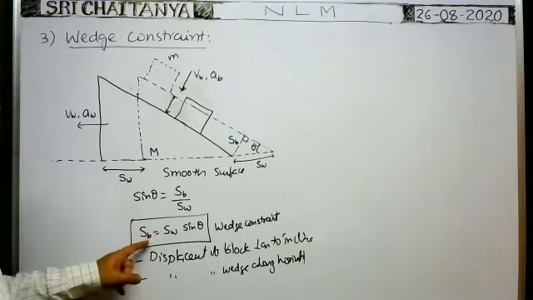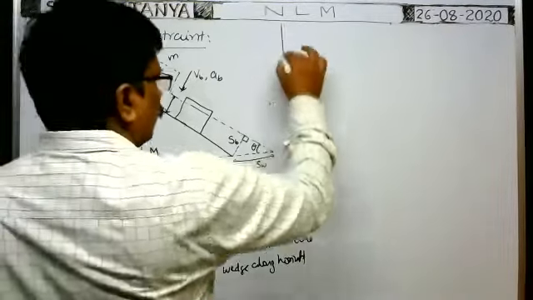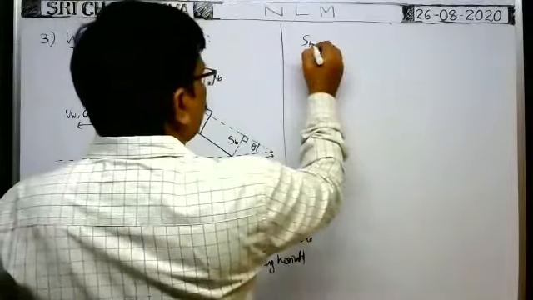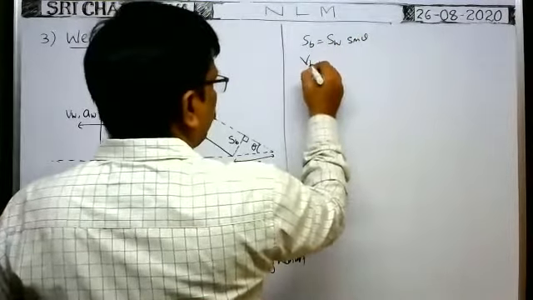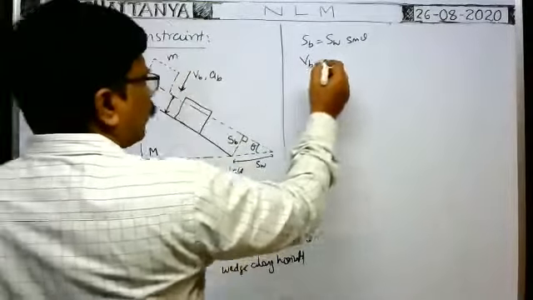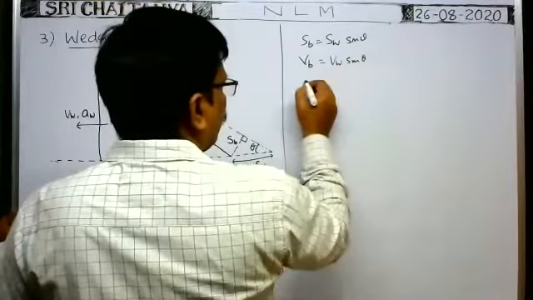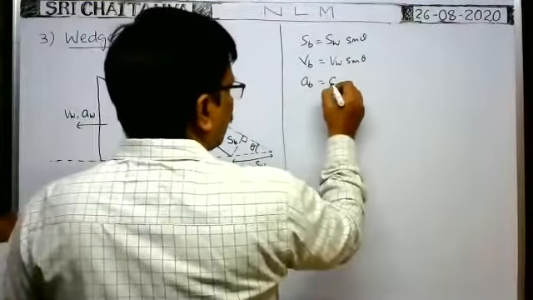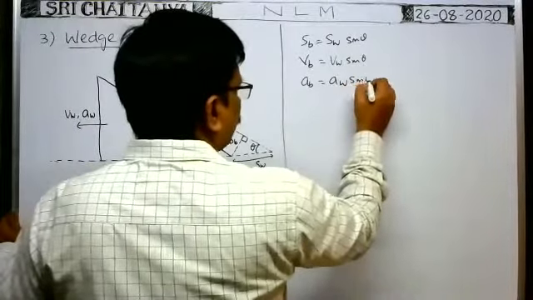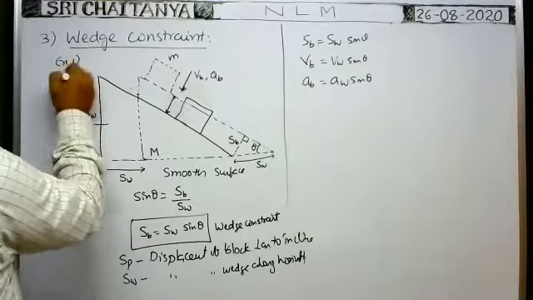If SB is equal to SW into sin theta, definitely the velocity of the block perpendicular to the incline is equal to the velocity of the wedge into sin theta. Similarly, the acceleration of the block perpendicular to the incline is equal to the acceleration of the wedge into sin theta. This is one example of the wedge constraint.